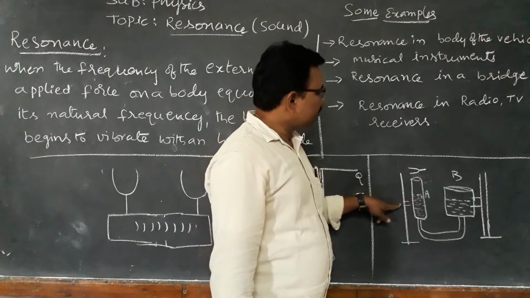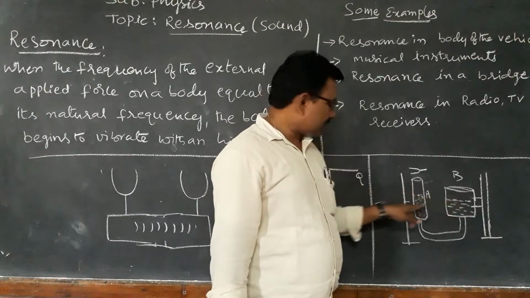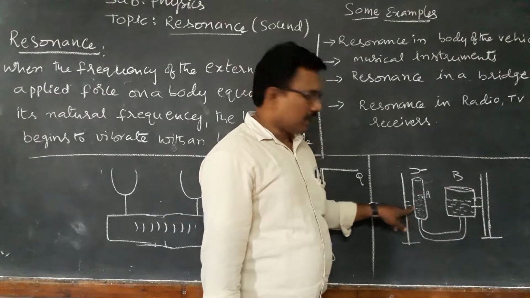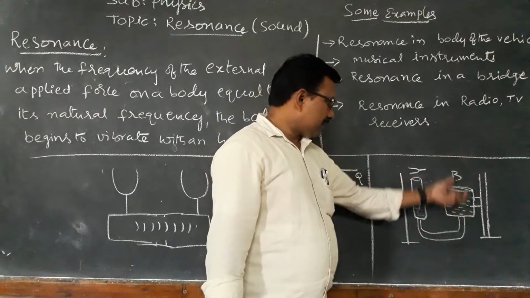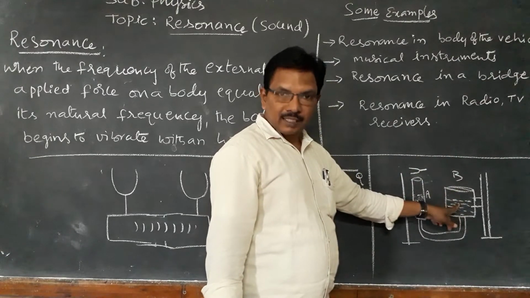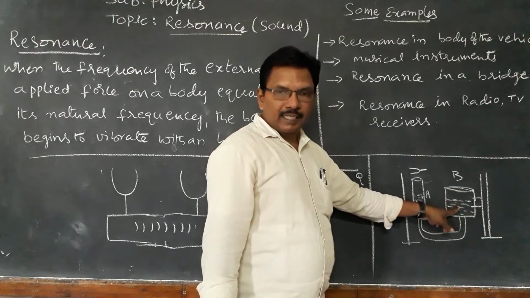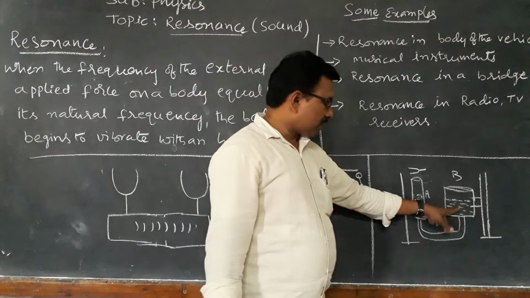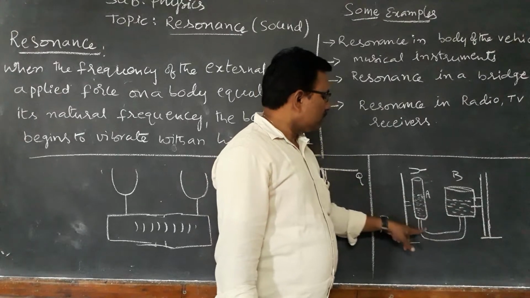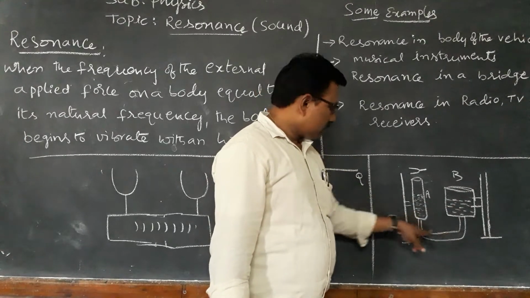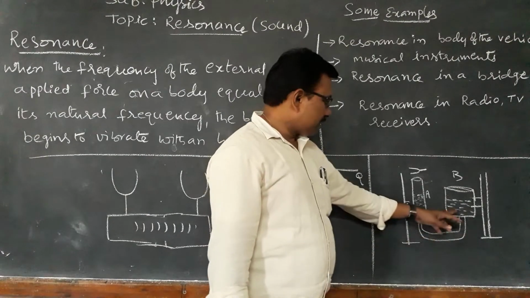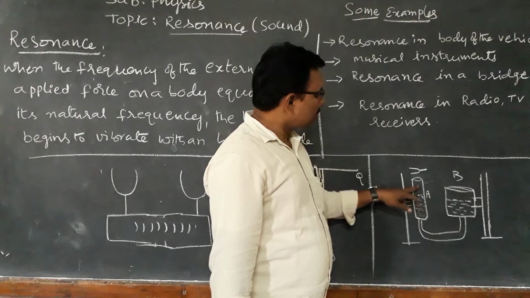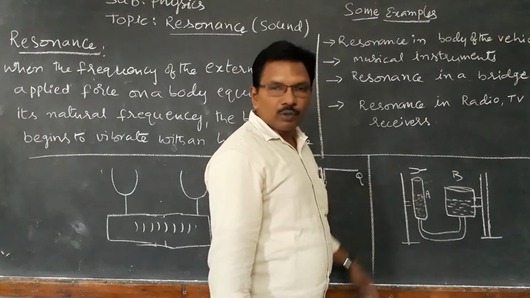The glass tube is fixed to the stand, not moving. The tub is moving. We can move it up and down, and this tub contains water. This water is connected to the glass tube through the tube. Then by changing up and down, we can change the level of the water in this tube.